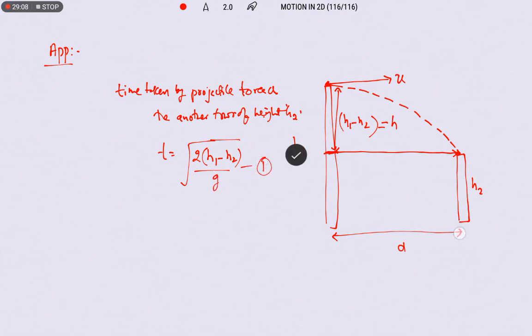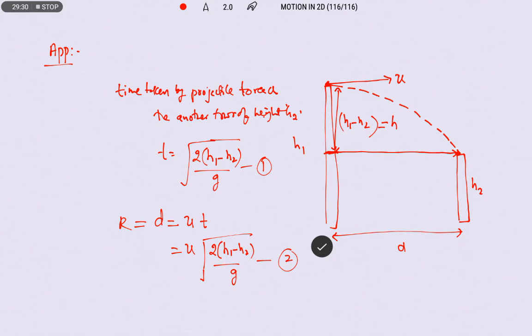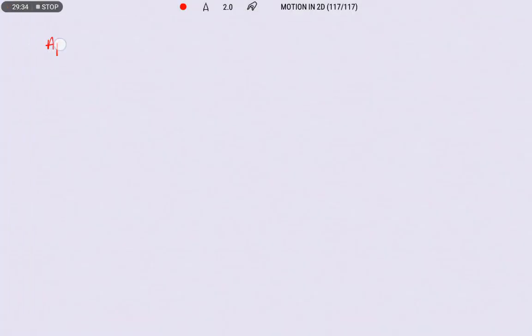Then they are asking what is the separation between the towers. So the separation between the towers is nothing but this range only. So range is equal to horizontal velocity into time taken. Therefore velocity of projection is u, and time taken will be under root of 2 times (h1 minus h2) by g. Okay, right.